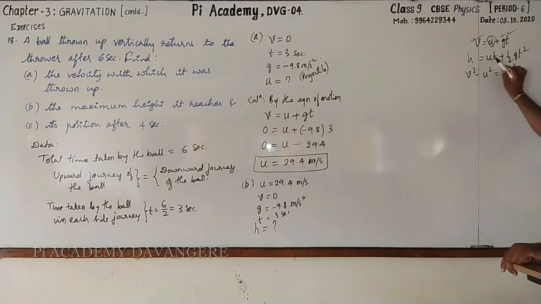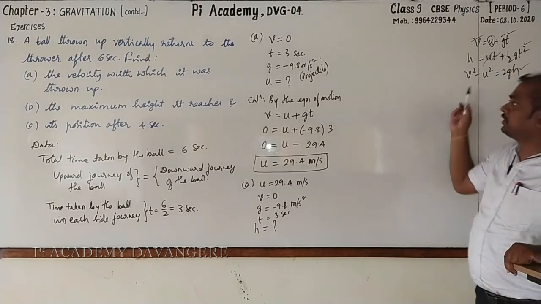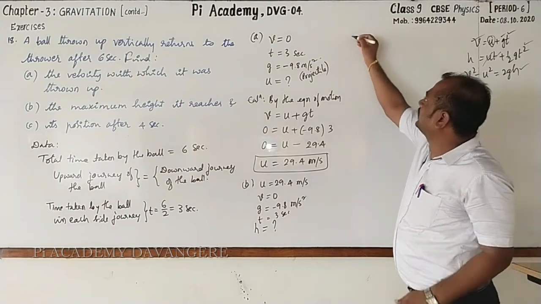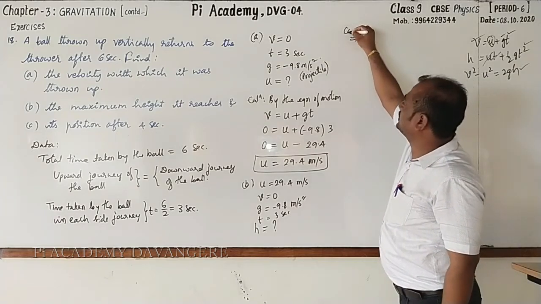Look here, h is equal to ut plus half gt square. Then v square minus u square equal to 2gh. In both, h is there and we know all these terms. Hence, any one of last two can be taken. Here I'll write. Again, calculation.